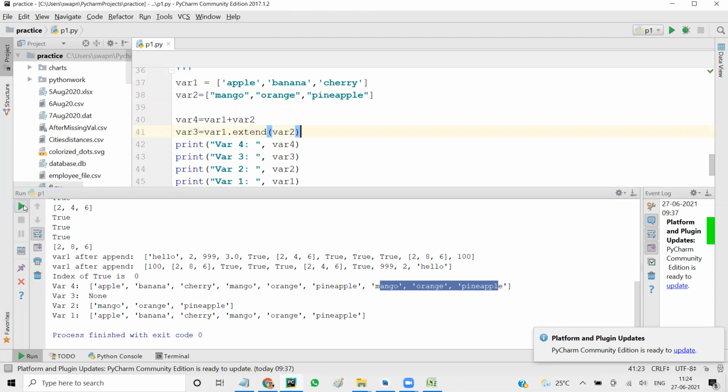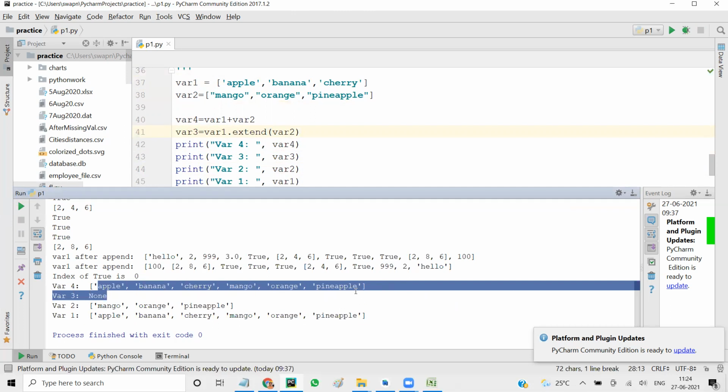Okay, let's run it. So this you understand. It simply clubbed two lists together and returned it as a new list. So var4 is the new value, and list 1 and list 2 don't change. Variable 1 and variable 2 will have the same original value when you're performing plus. It's like this: if I say C equal to A plus B, C will store the combined value. A and B will not change, isn't it?